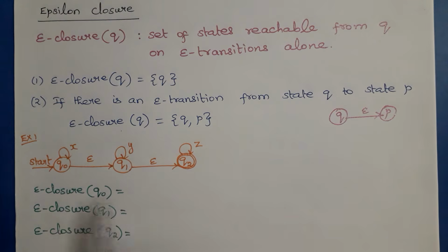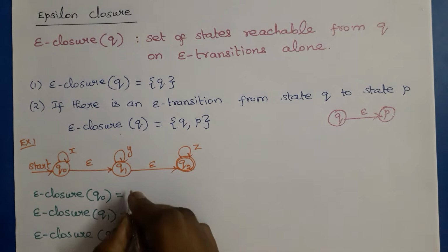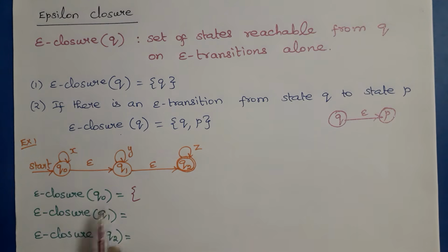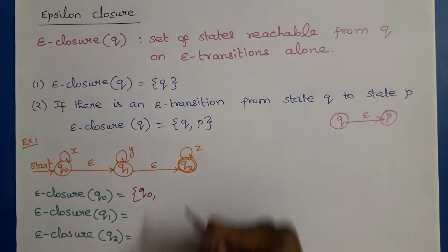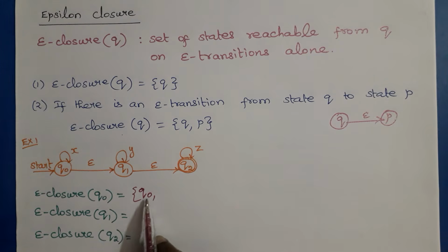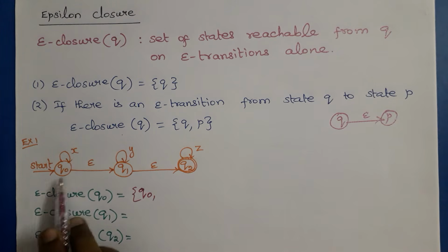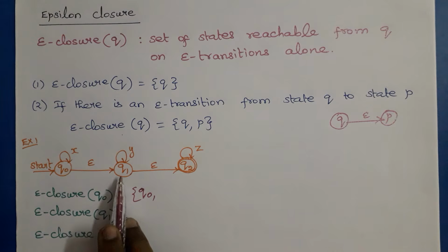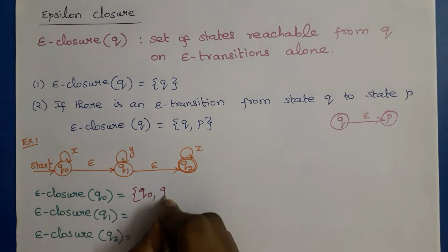Example 1: here we need to find the epsilon closure for all states Q0, Q1, Q2. For the epsilon closure of Q0, from the first step, we first add that state, so Q0. Then from this state we need to find other epsilon transitions. We check whether Q0 has any outgoing epsilon transitions. Yes, Q0 has an epsilon transition to state Q1, so we need to add Q1 also.